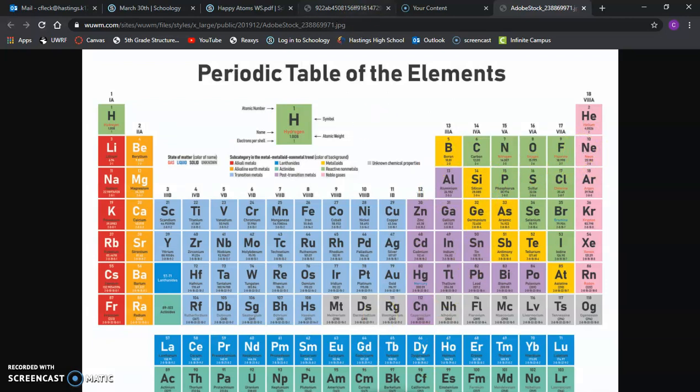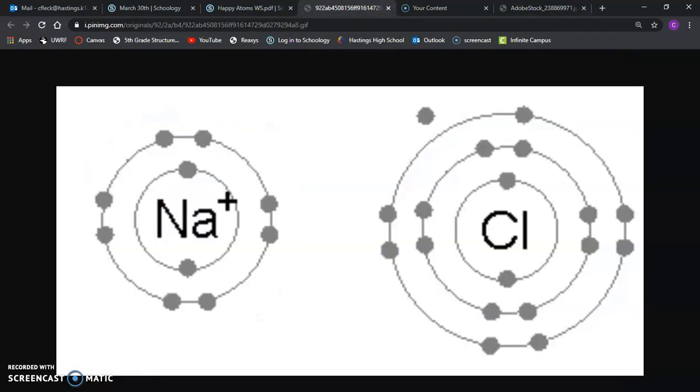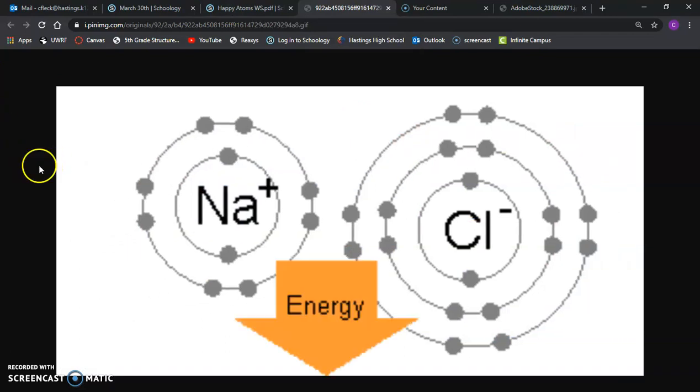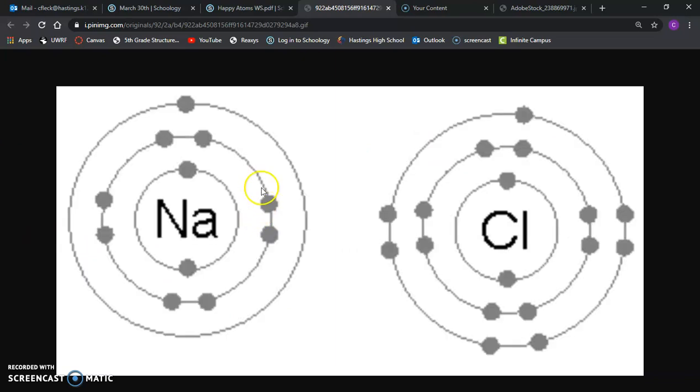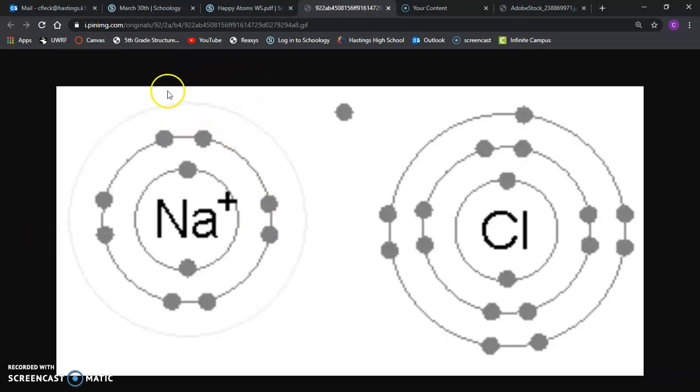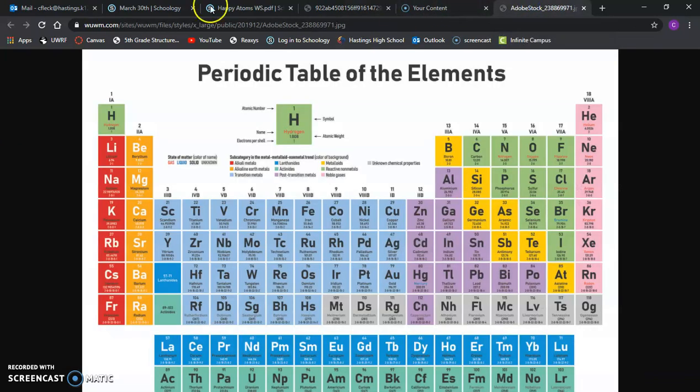And I have a nice little graphic about how things kind of bond. We can see a few things about this graphic here. We see that sodium, to begin with, has 1 electron on its outer shell. That should fit with what we have: sodium has 1 valence electron. And the other atom is chlorine. It has 7 valence electrons on its outer shell. Again, it's in group 7, so it has 7 valence electrons.